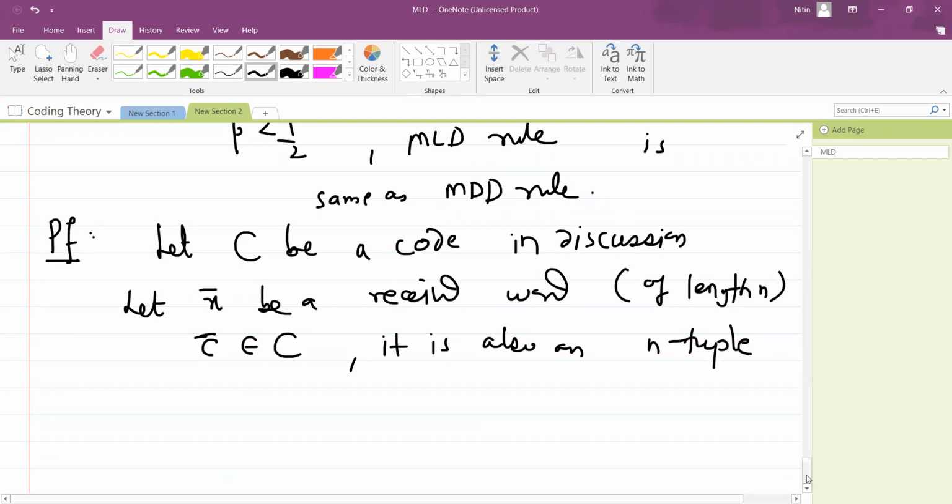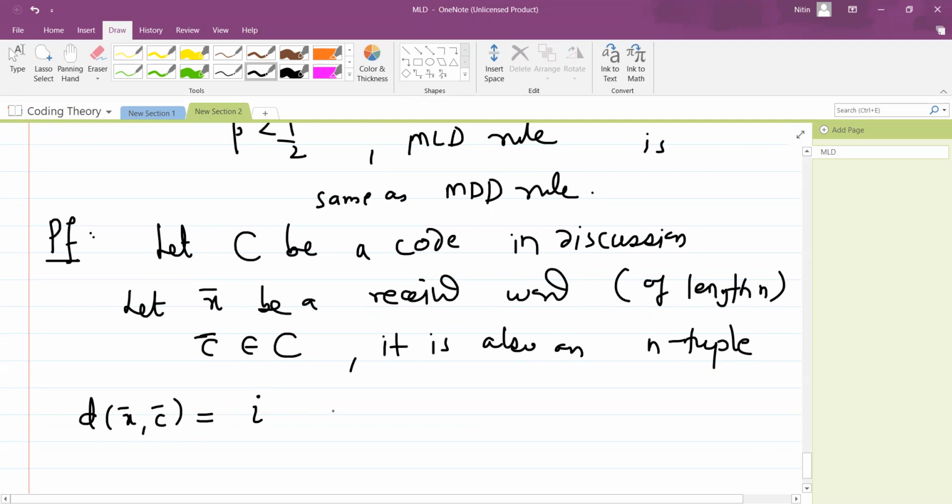Then let's see, this is a very important step: d of x bar comma c bar. Suppose it is i. Suppose it is i means what? Suppose x bar and c bar differ at i positions.